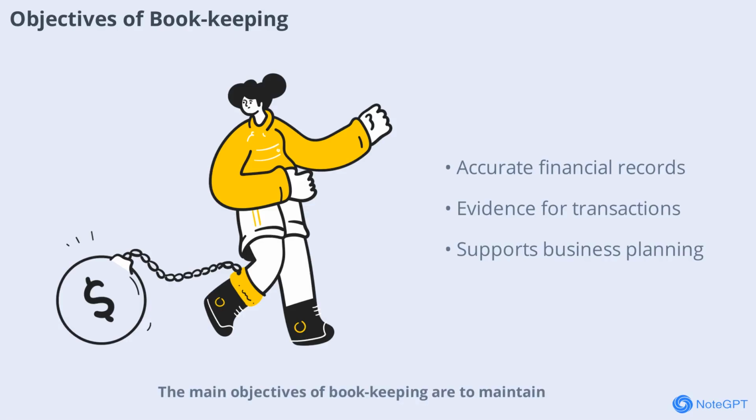The main objectives of bookkeeping are to maintain a complete and accurate record of all financial transactions, ensure that entries are made date-wise and account-wise, and serve as evidence whenever required. Bookkeeping also helps determine the profit or loss of a business, assess assets and liabilities, and compare financial progress over different periods. By achieving these objectives, bookkeeping supports effective business management and strategic planning.